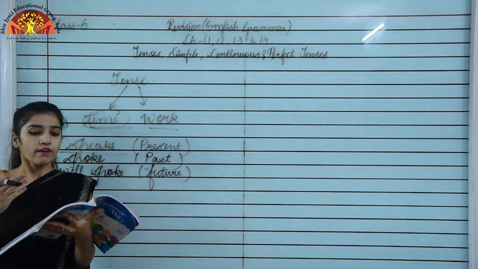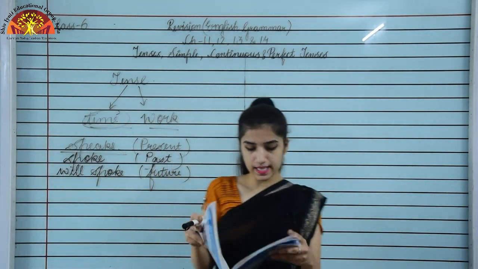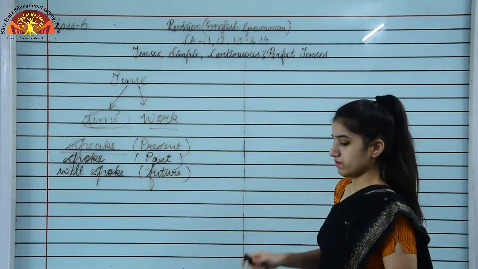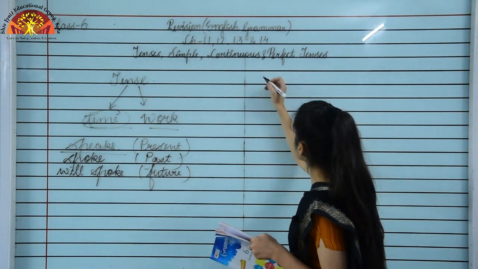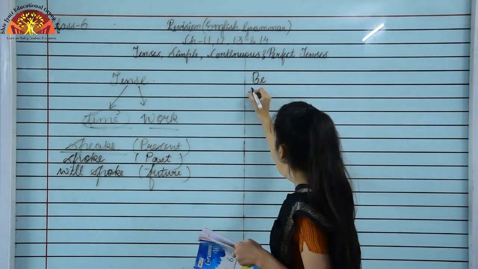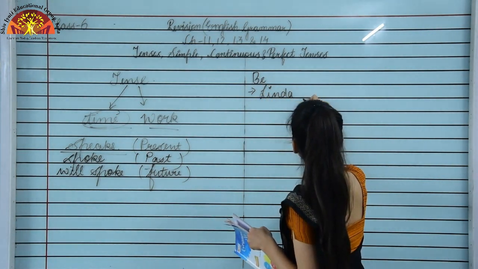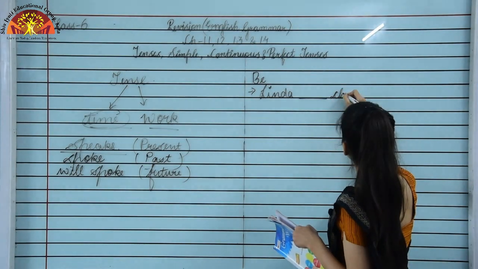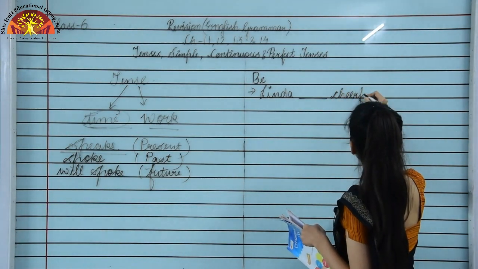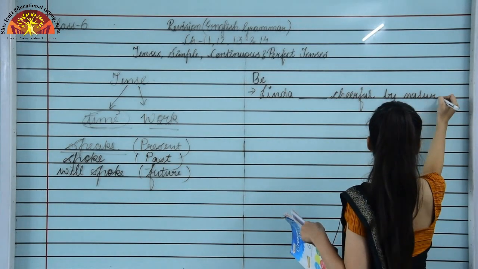I am giving you some examples related to this. An example of be form: Linda dash cheerful by nature.